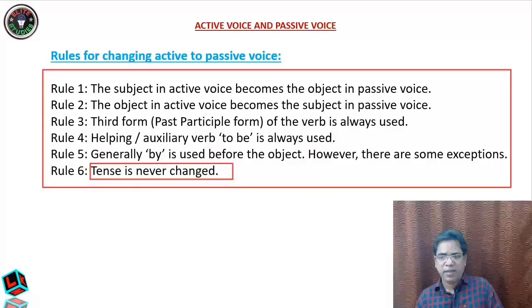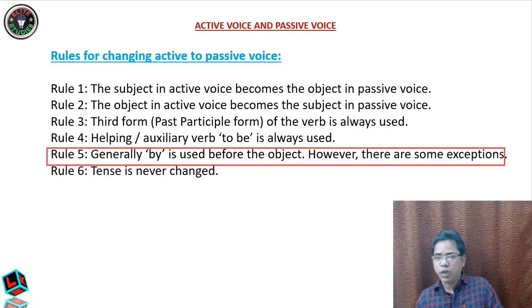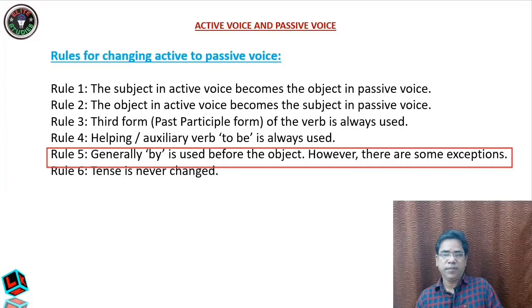Tense is never changed. If the active voice is in present, it should be kept in present. Means under no circumstances should the tense of the sentence be changed. Okay, dear students. So one thing you should bear in mind, in case of active and passive voice, rules are very, very concrete except the use of by. Clear students? Except this rule 5, all other rules are used without any exception. I will tell you, English grammar is full of exceptions. It is not like maths and science, dear students. So therefore that makes the literature difficult.